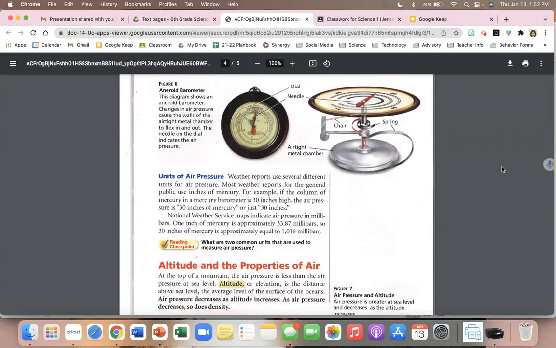The National Weather Service maps indicate air pressure in millibars. 1 inch of mercury is approximately 33.8 millibars. So, 30 inches of mercury is approximately equal to 1,016 millibars.